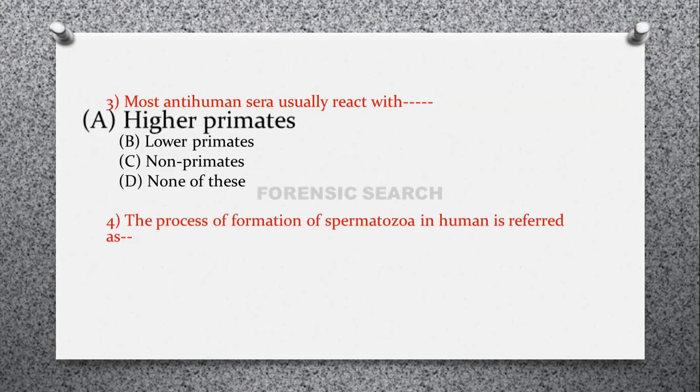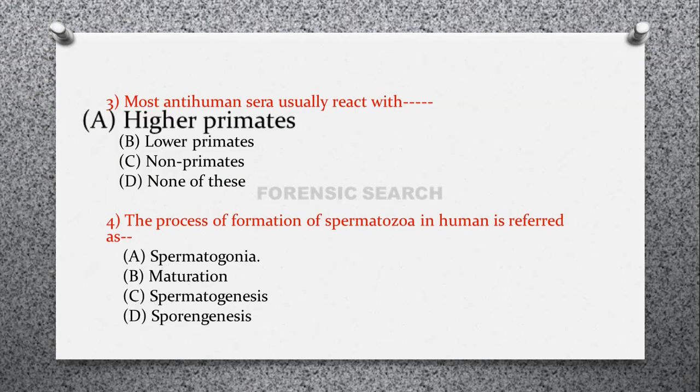Then the next question is, the process of formation of spermatozoa in human is referred as option A, spermatogonia, option B, maturation, option C, spermatogenesis, and option D, sporangenesis. So correct answer of this question is option C, that is spermatogenesis is the process of formation of spermatozoa in human.